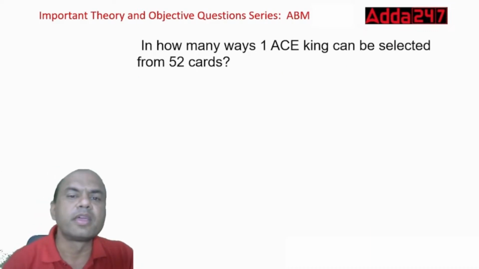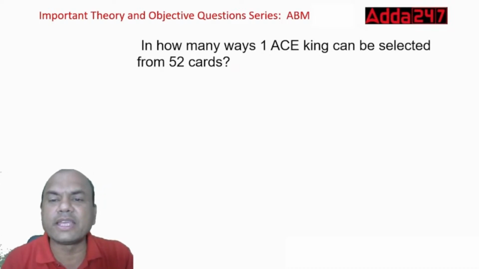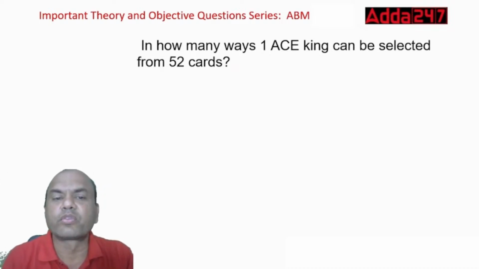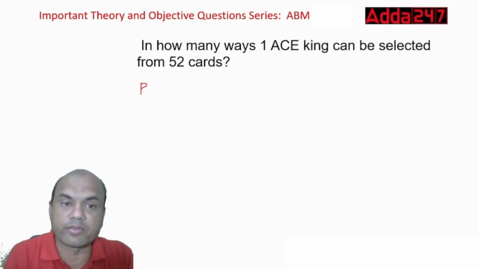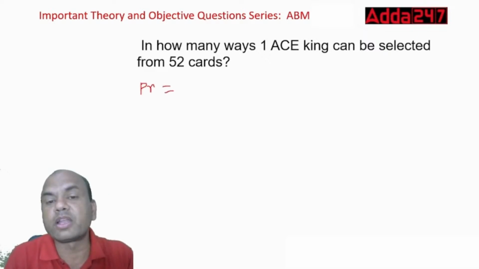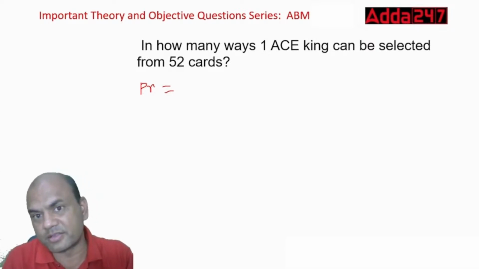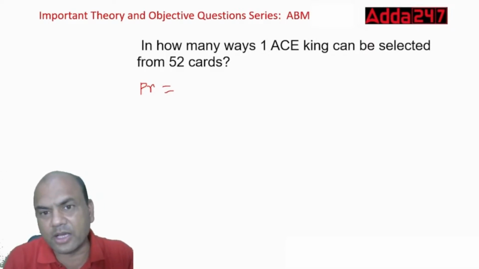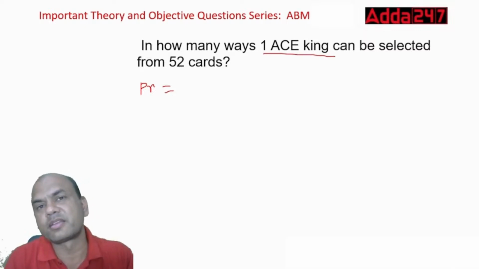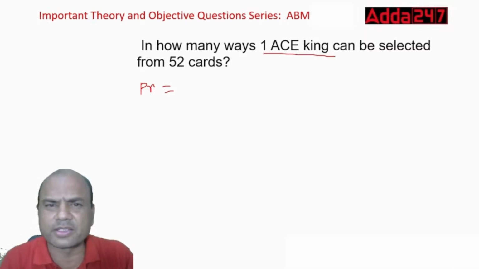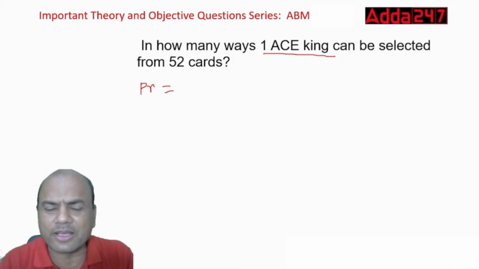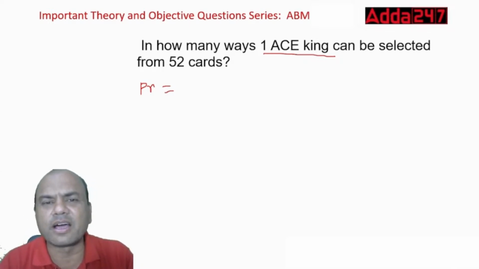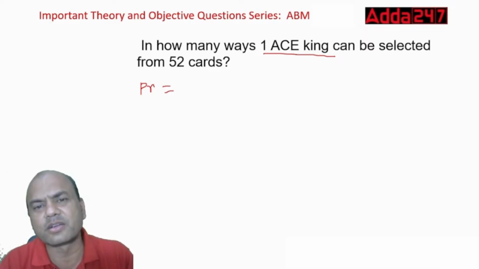In how many ways can one ace king be selected from 52 cards? Now the probability is changing. See this, probability equals what is required now? Required is one ace king. How many ace kings are there in the pack? There are four types of cards, right? Spade, heart, and what is the next one? Type in the comment section, everyone. Spade, heart, diamond, right? Diamond is the third one.